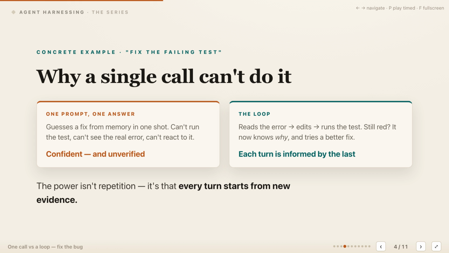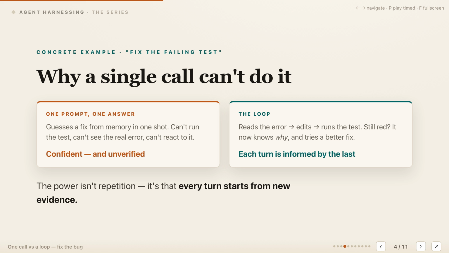Consider the visible task here. Fix a failing test. One prompt and one answer can only guess a patch from the supplied error and the model's prior knowledge. It cannot run the test, inspect the real outcome, or adapt when the proposed change fails. The loop reads the error, edits the code, runs the test, and brings the resulting evidence into the next turn. A failed attempt helps only when its result changes the next action.